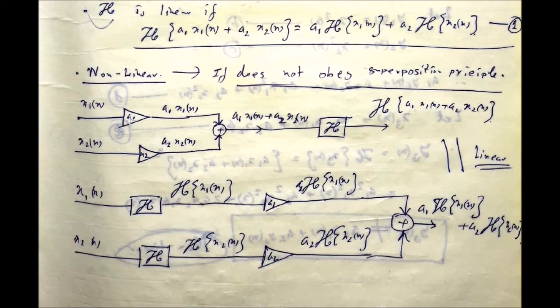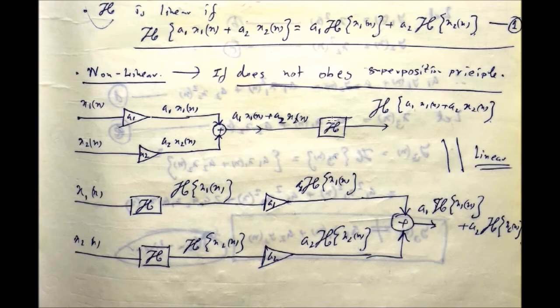So actually here first you are getting the weighting operation on the inputs individually, summing those up into a weighted sum of the input signals, and then doing the system operation. You are getting the LHS. But for the RHS you are doing the reverse thing. Individually you are doing first the system operation, after that the weighting operation, and then the sum operation, and you are getting the RHS.